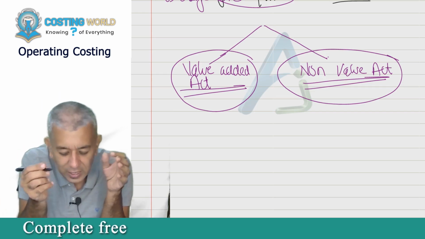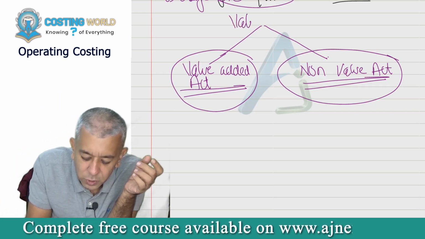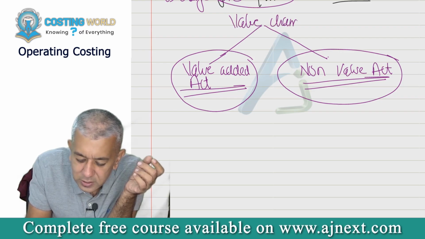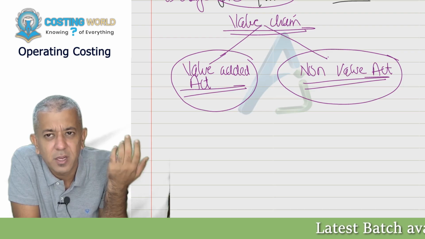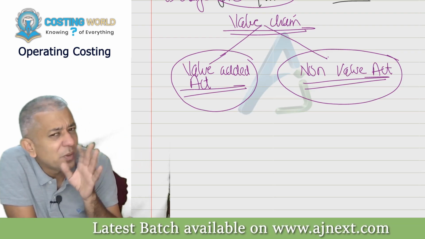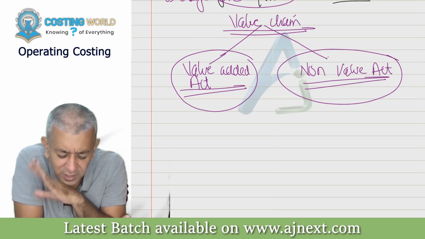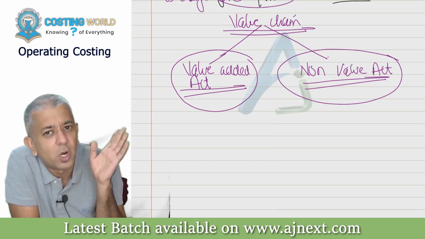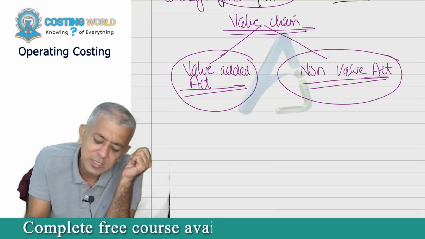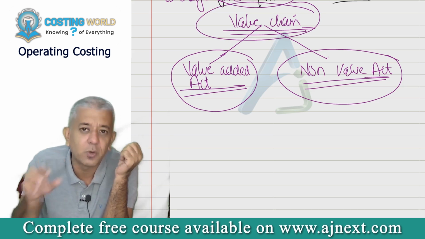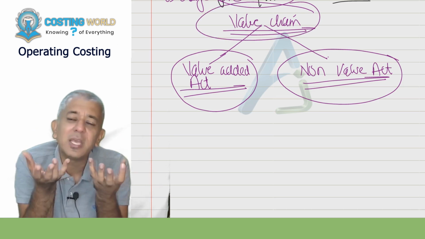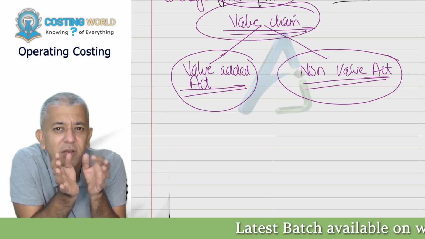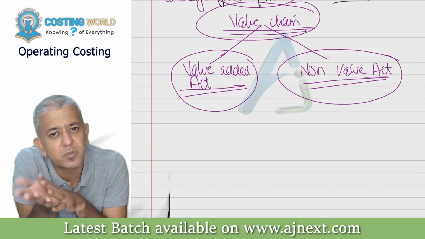And for that, in real life, something called value chain is done, value chain analysis. This was made by somebody called Michael Porter. Have you heard his name ever? Michael Porter? Very famous guy. You will hear about him a lot in CA final, but he had made this complete chain, whereby he told how you create value for a customer. So a company in any case should be knowing the cost, so that if there is a possibility of reducing the cost, we all can.